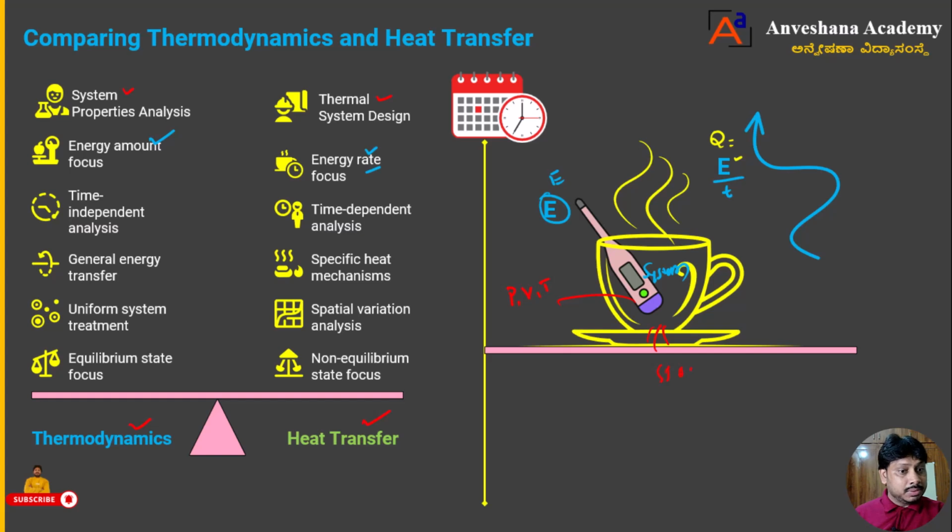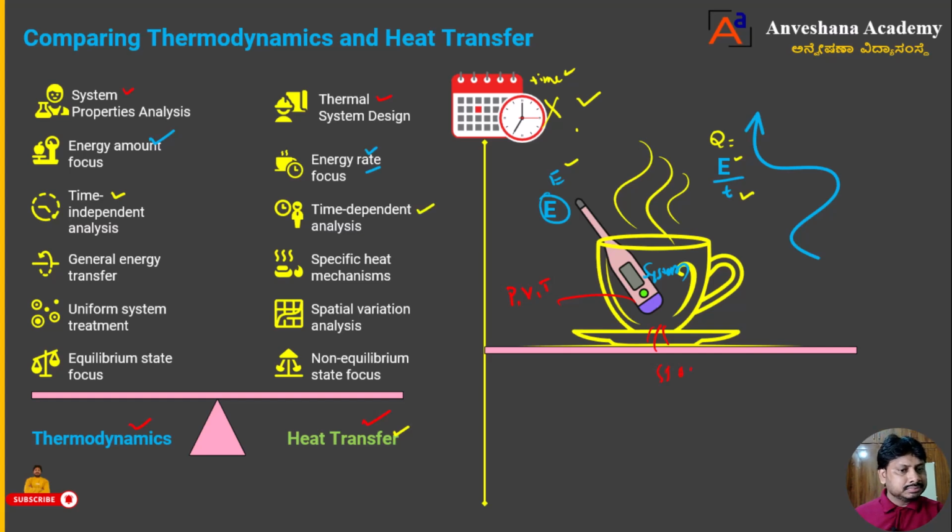Third one, thermodynamics is time independent. When we transfer energy from system to surrounding or surrounding to system, we are not at all considering time. Hence we can say thermodynamics is an independent thermal analysis. But as I told, dear students, heat transfer is time dependent. Why? We calculate the rate of heat transfer per unit time. Hence heat transfer is time dependent. That is the third difference.